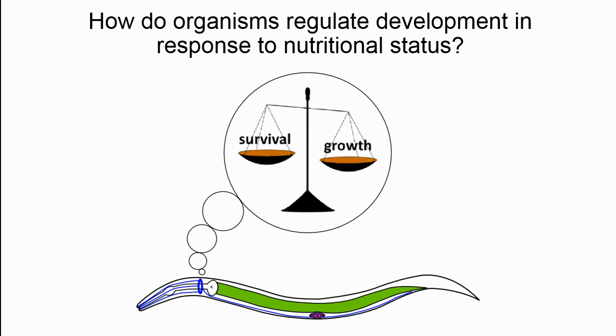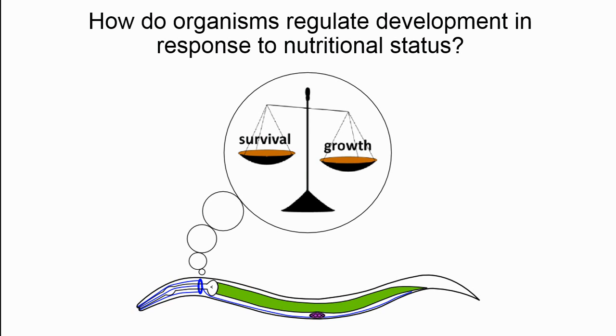So starting off with a little bit of background, the overarching question our lab is interested in is how do organisms regulate their development in response to nutritional status? To address this question, we use our favorite model system, C. elegans. In C. elegans, in the wild, they often experience periods of feast and famine.